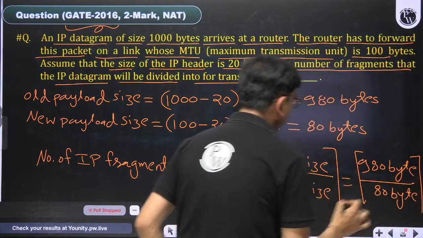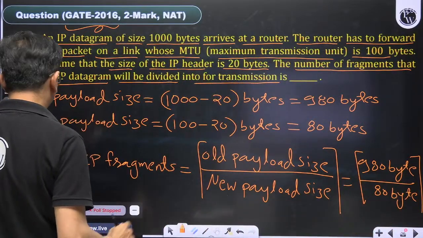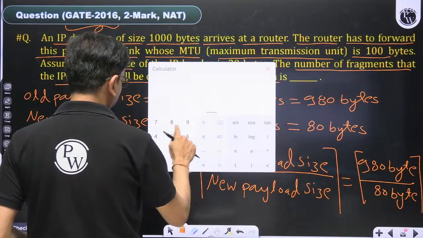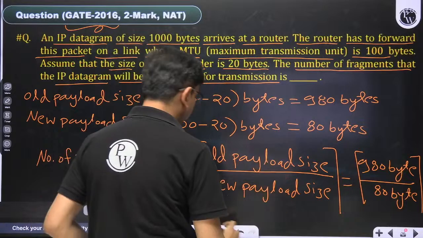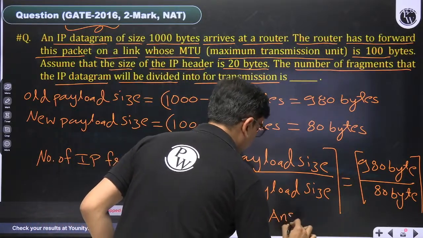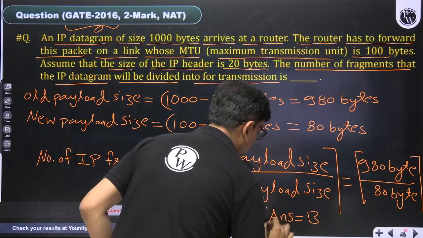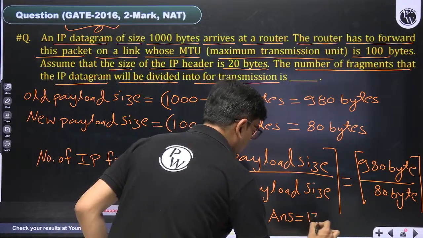So 980 divided by 80 is 12.25. The answer of this question is 13.